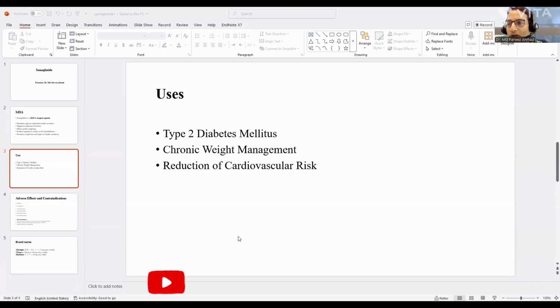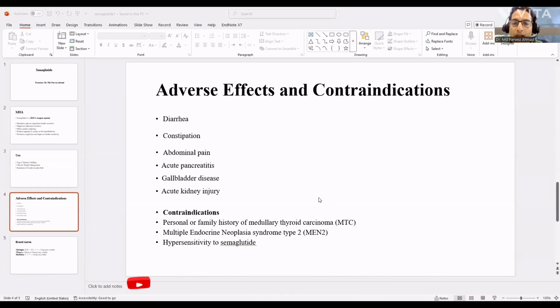Now, next, move to the adverse effects and contraindications. First are diarrhea, constipation, and abdominal pain. These are the mild side effects related to semaglutide. But there are some severe side effects like acute pancreatitis, gallbladder disease like gallbladder stone, and acute kidney injury.